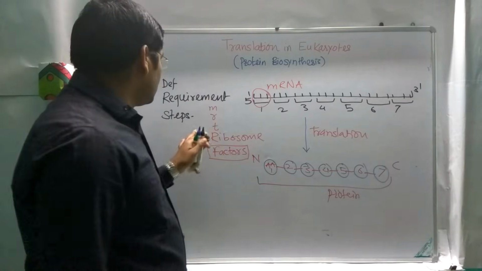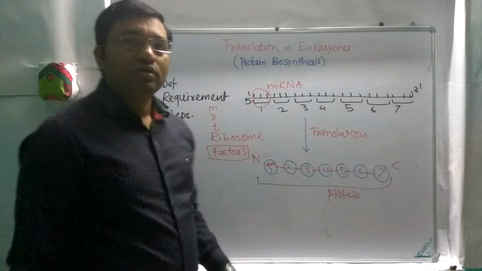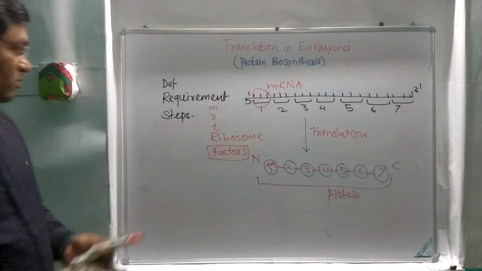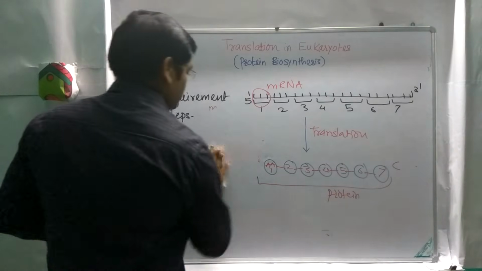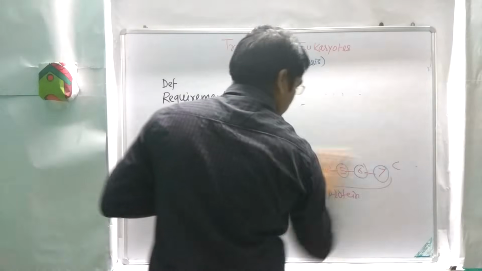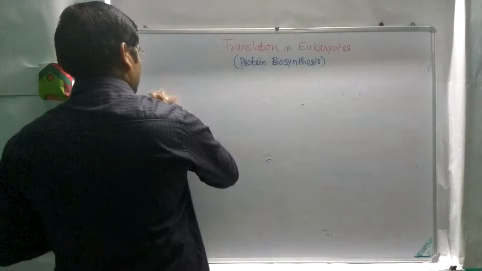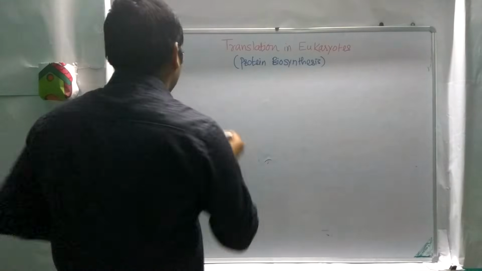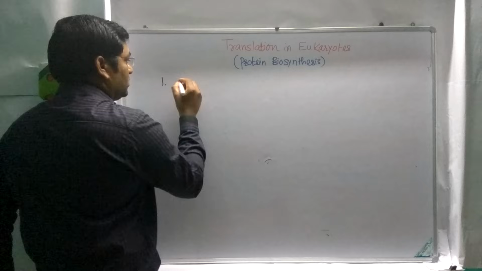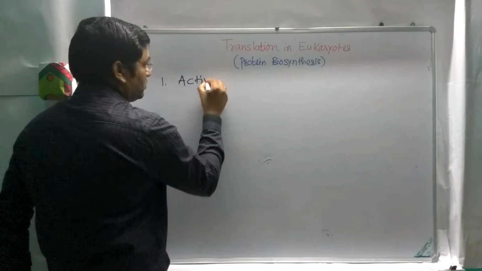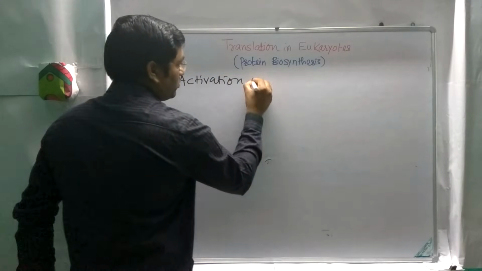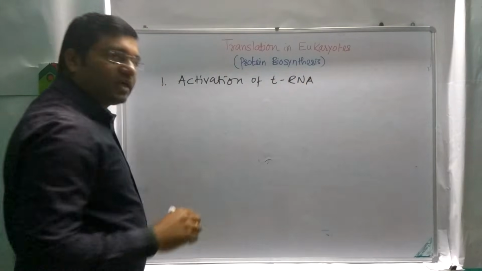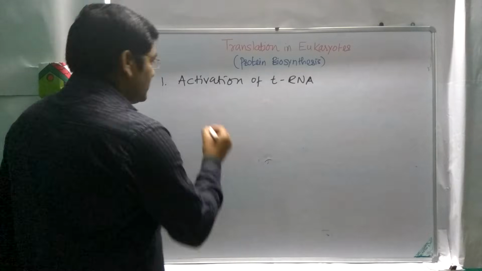Now we will discuss the various steps in the translation process in eukaryotes with reference to prokaryotic translation. Now, the first step in the translation process is the activation or charging of tRNA. The first step in the activation of tRNA is the activation of amino acid.